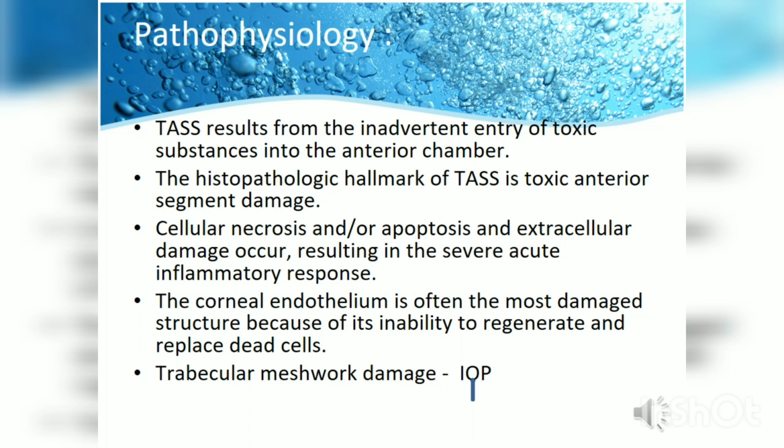The corneal endothelium is the most often damaged structure because it has the inability to regenerate and replace these dead cells. There could be a possibility of trabecular meshwork damage as well, with raise in the intraocular pressure and secondary glaucoma.